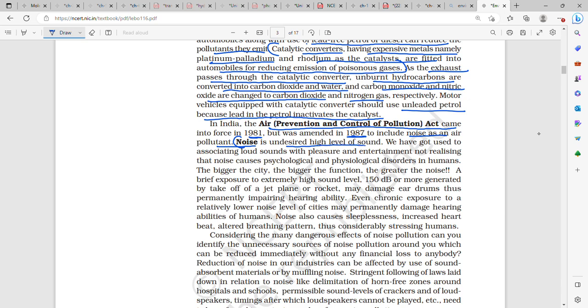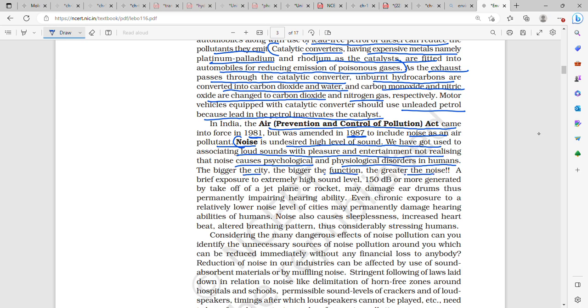Noise is undesired high level of sound. We have got used to associating loud sounds with pleasure and entertainment, not realizing that noise causes psychological and physiological disorders in humans. The bigger the city, the bigger the function, the greater is the noise.